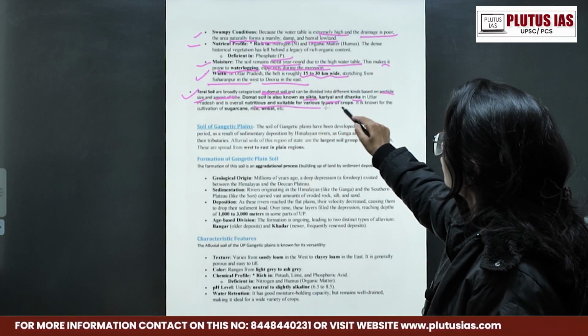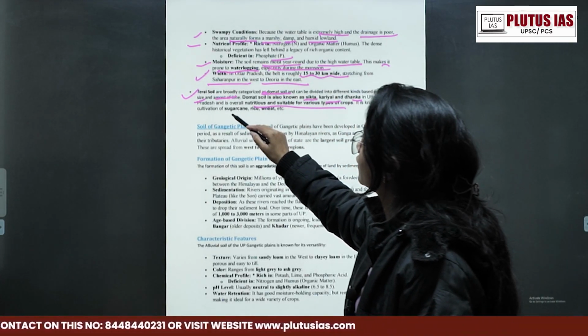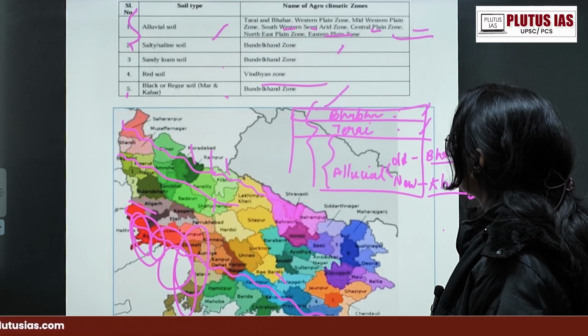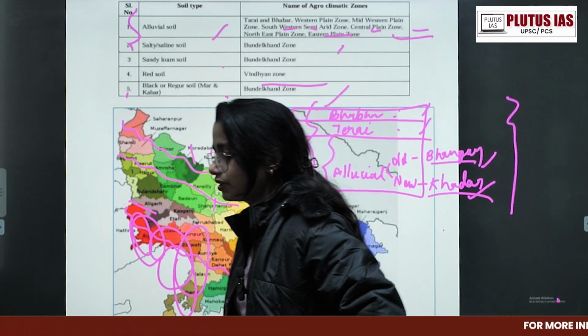Okay, so here we are finishing it. We have completed the Bhabar and Tarai regions today. In the next class, we are going to talk about the proper Gangetic plain, in which we will divide it into Bhangar and Khadar. Okay, thank you everyone.